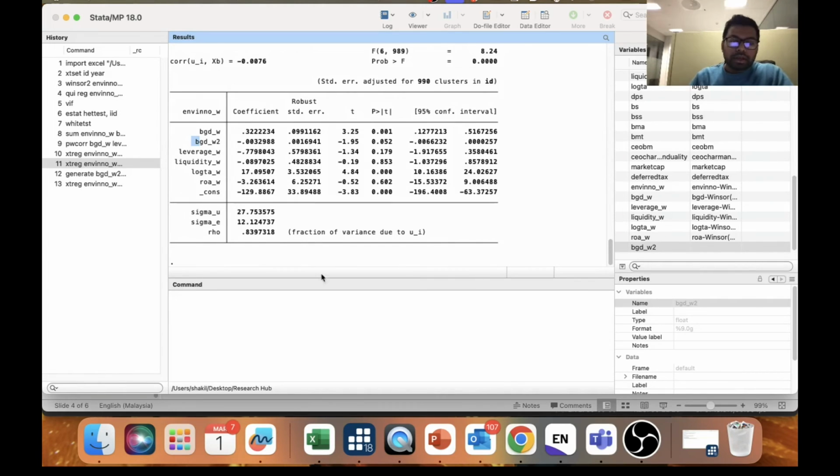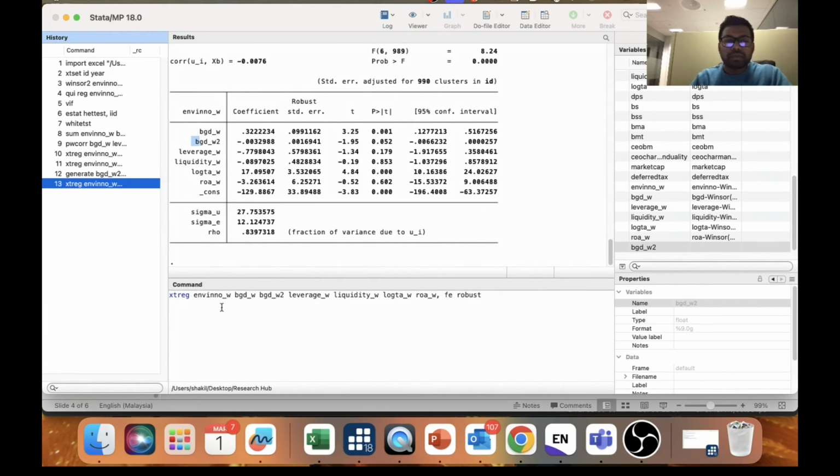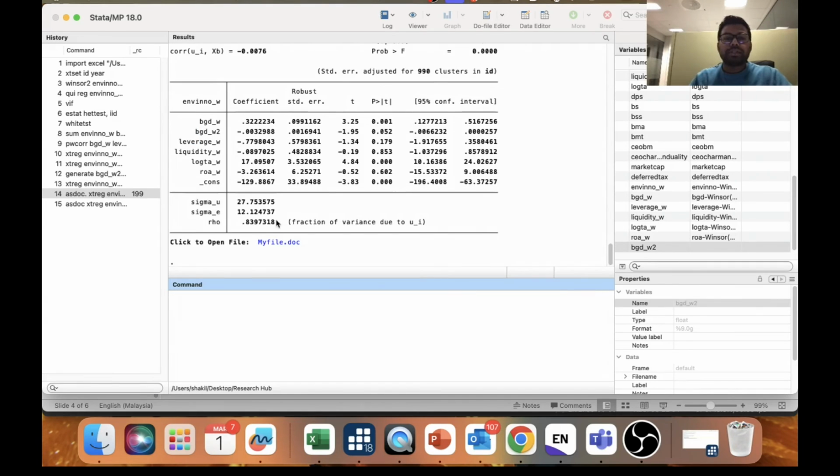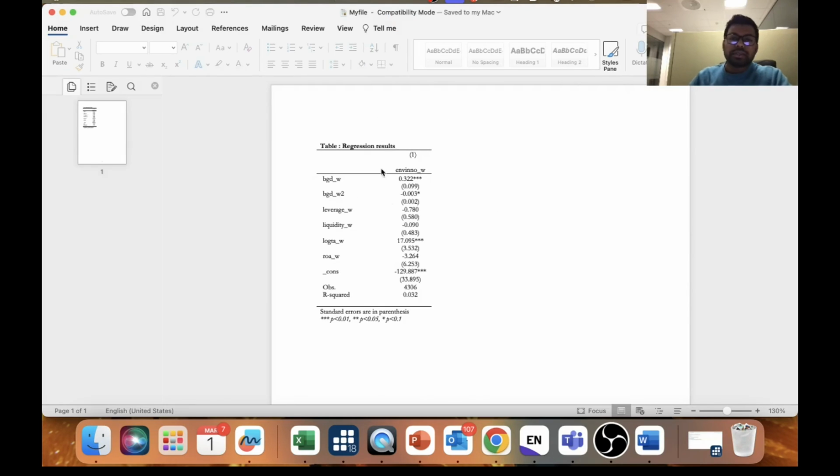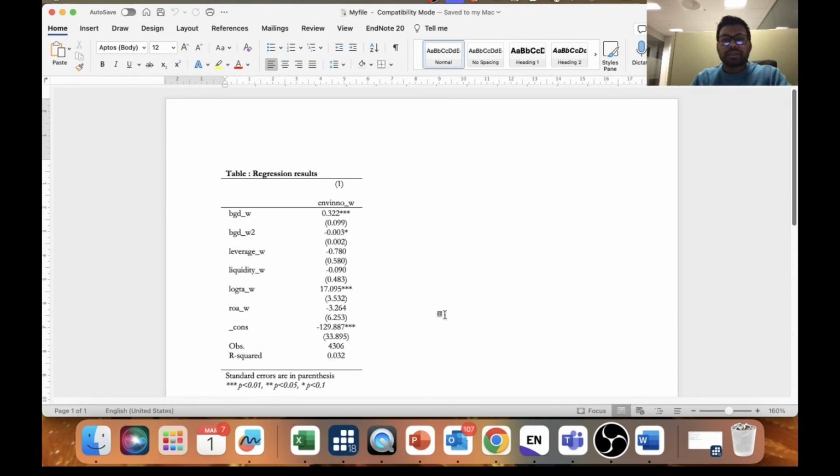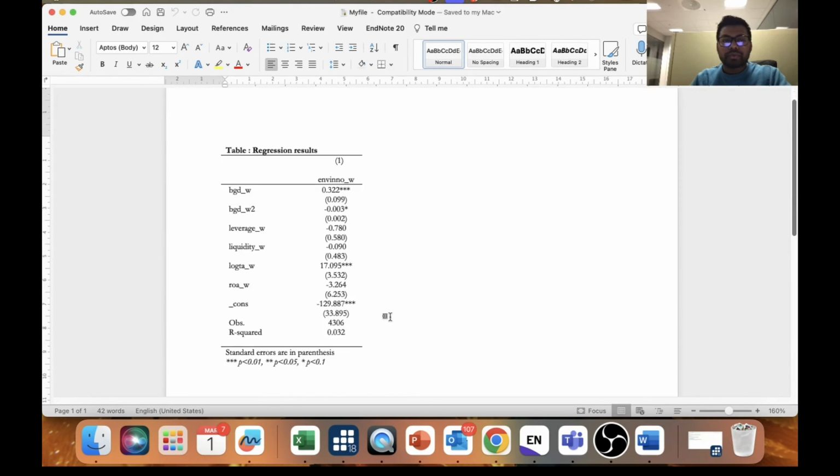Now, there's an easy way in STATA to get the results in a Word file. I want to get the result in a Word file. For that, I just type a code as doc and robust and then nest. If I write these two codes, then I will get the result in a publication style table. You can see my file doc. If you click on that, here is the regression result, in publication style.